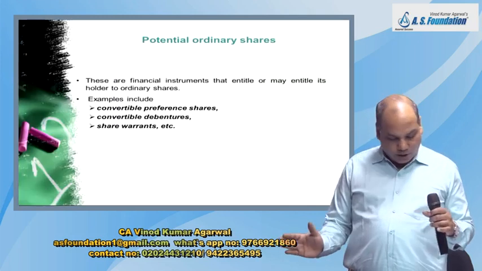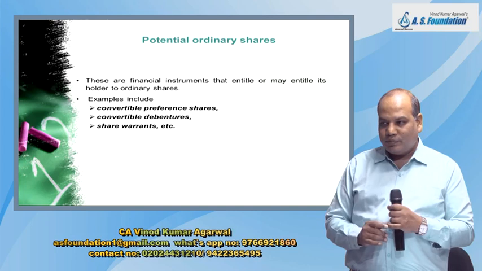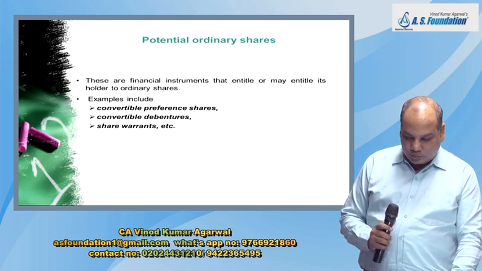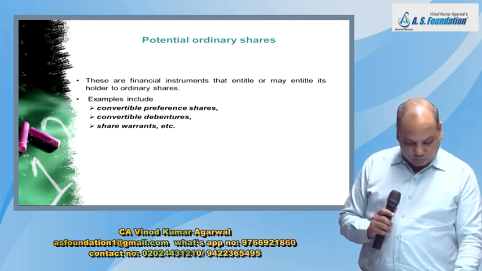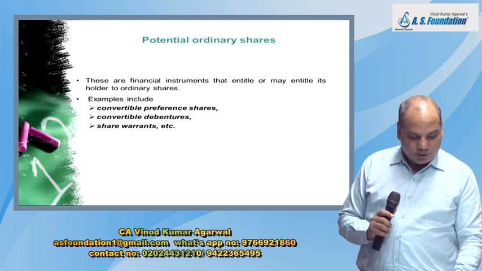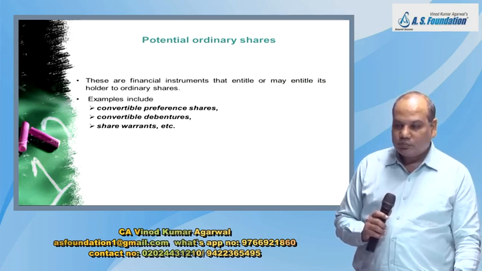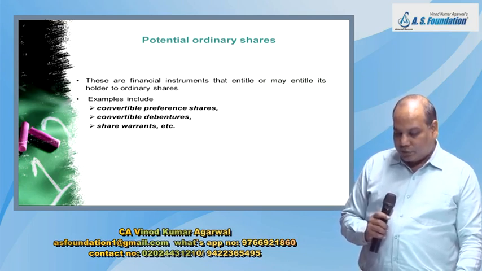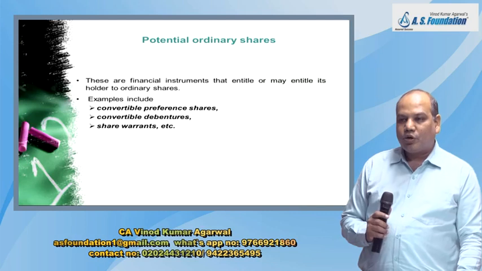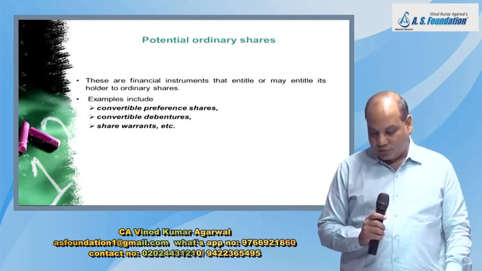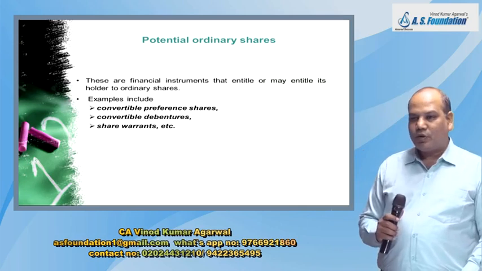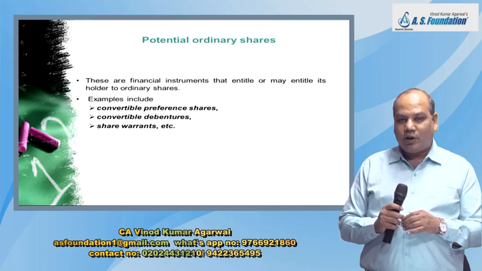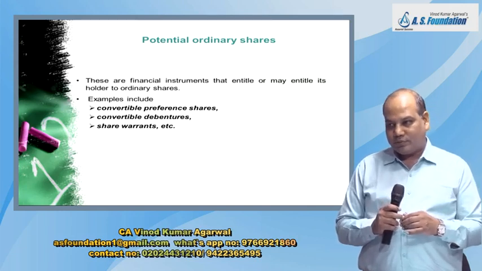So this paragraph ends our discussion on basic EPS. Now we will come to diluted EPS part 2. 50% job is done. For calculating diluted EPS, first we need to revise one concept called potential ordinary shares. These are those contracts or financial instruments that entitle or may entitle its holder to ordinary shares.